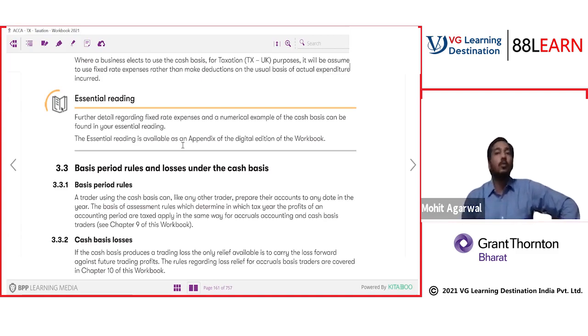First is rules for capital allowance. We need to discuss the rules for capital allowance. Until and unless we discuss the rules of capital allowance, we will not understand how to calculate depreciation. So the next topic we're going to start with is those rules. And secondly, the second thing which is very material in this topic is